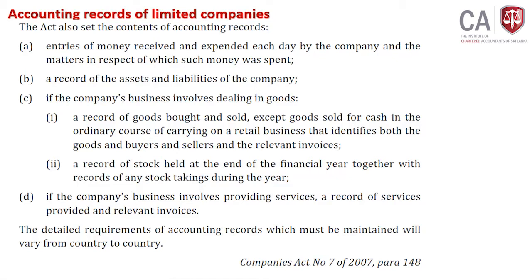Entries of money received and expended day by day by the company and the matters in respect of which such money was spent, which means you should keep accounting records of money received and money spent on the business. From where you received money and for what purposes you spent money. To understand it, you have to keep proper accounting records.